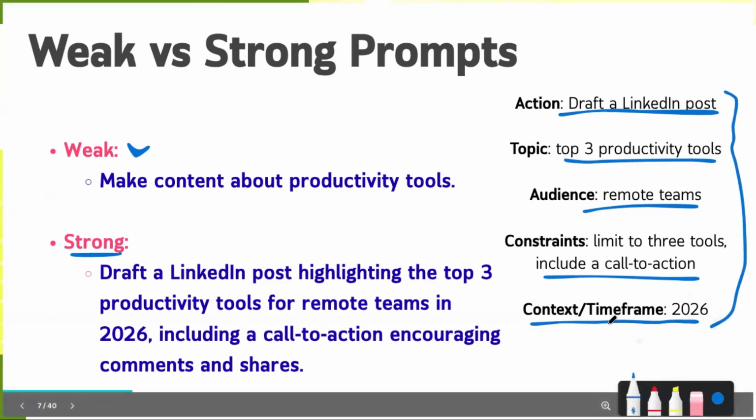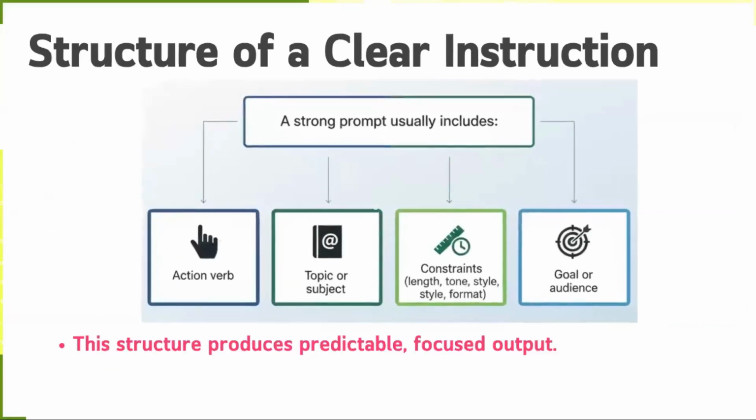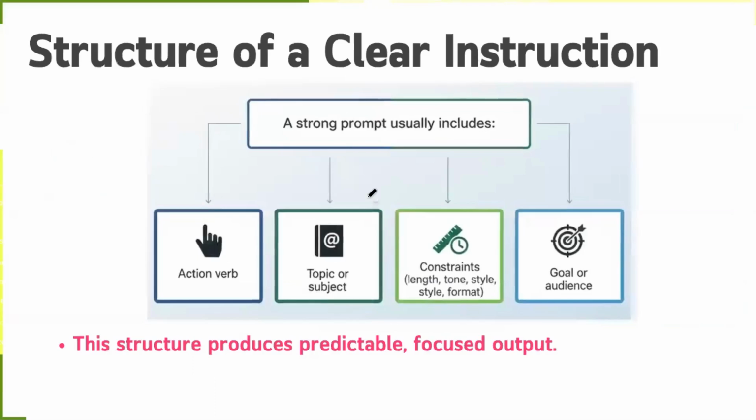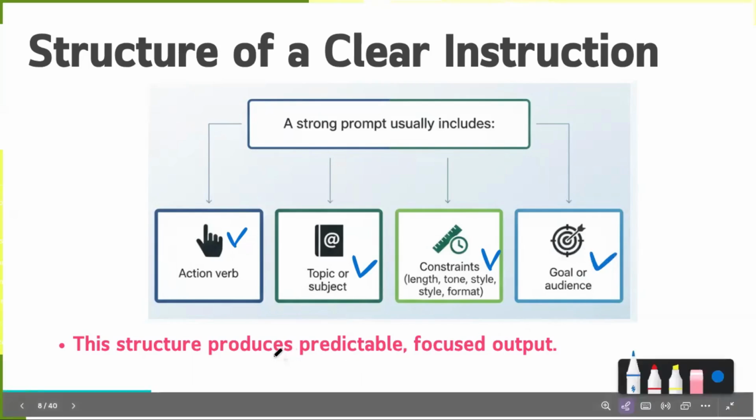The key takeaway is simple. The more specific and structured your prompt, the better and more useful the output will be. A clear instruction usually follows a simple structure. Just start with an action verb, add the topic, include any constraints such as language, tone, or format, then mention the goal or audience. When these pieces are in place, the model can respond with precision rather than guesses.